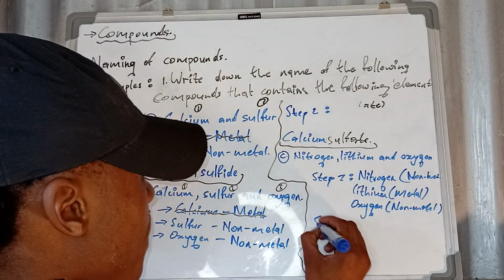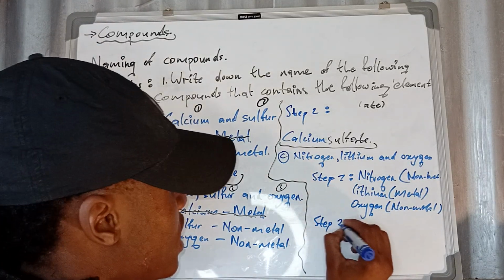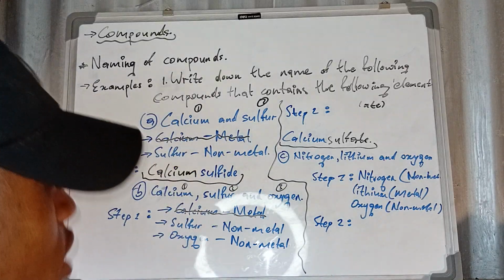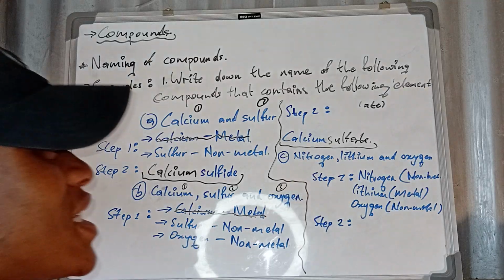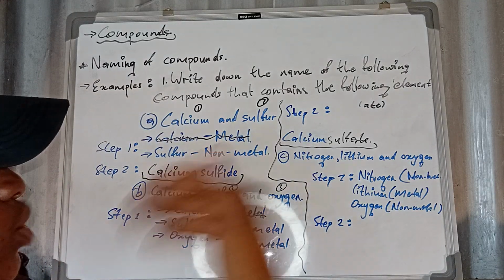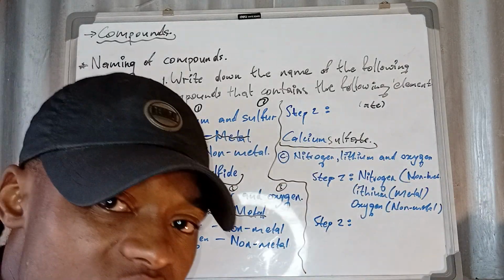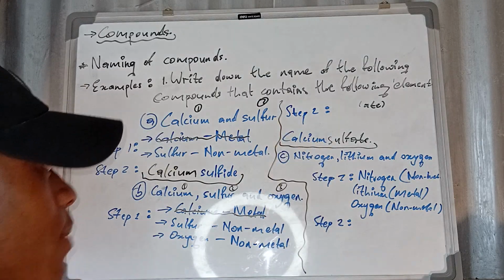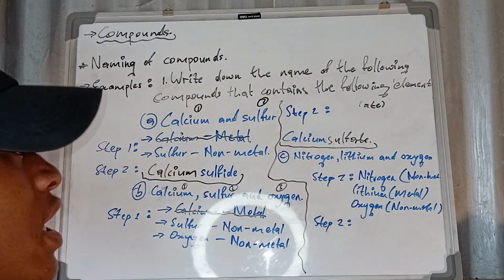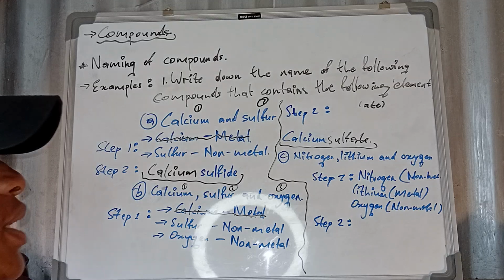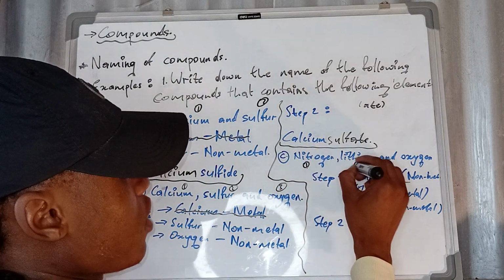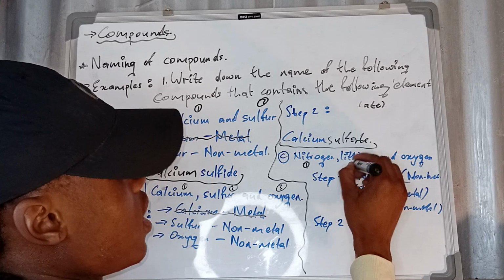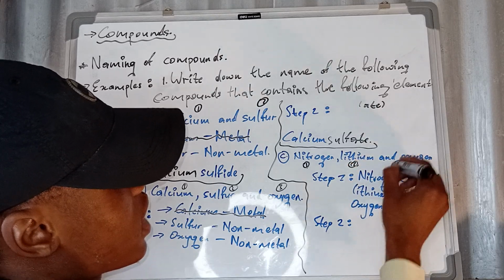We're going to follow step number 2 now. We are done with step number 1. Step number 2. What does step number 2 say to us? Remember, it says if your compound contains only two elements, you must do what? All right, we're not going to follow step number 3. Now, step number 4. It says if your compound contains how many elements? 3 elements. Yes, indeed, we have 3 elements. This is element number 1, nitrogen, number 2, lithium, and number 3, oxygen.